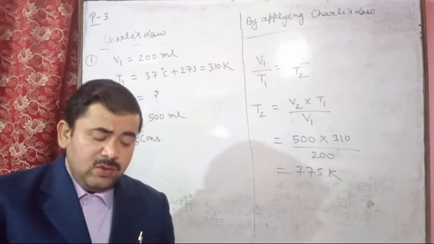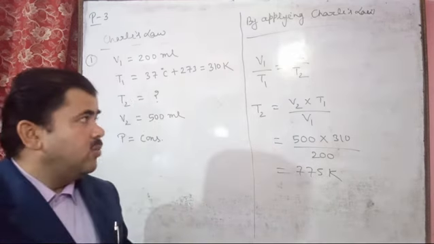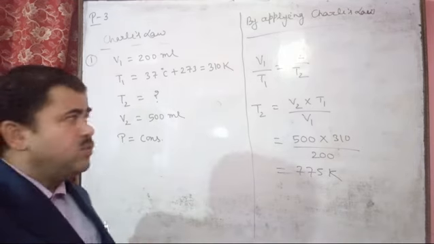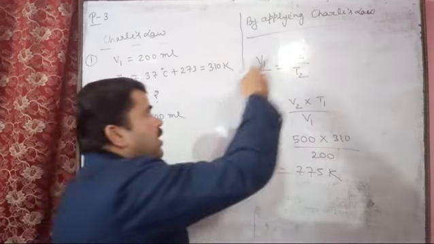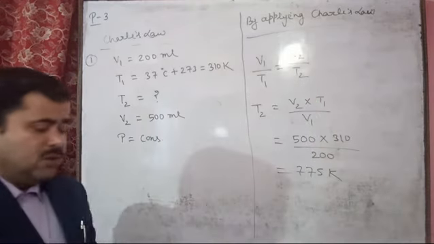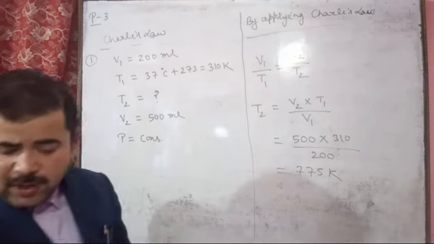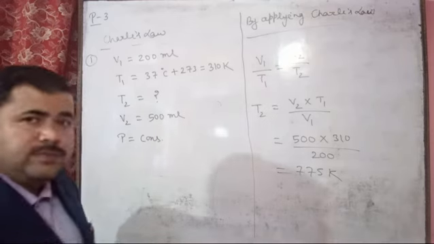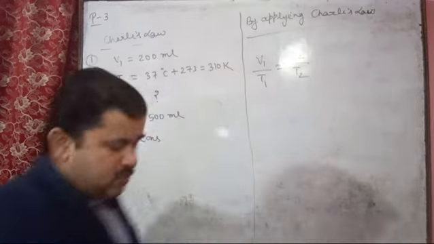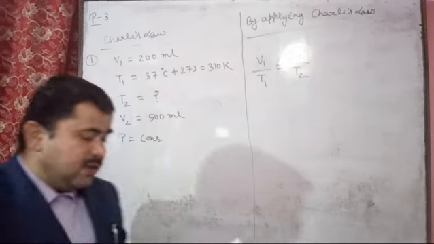So you will write the formula V1 upon T1, means all the information first you will write, and then by applying Charles law, V1 upon T1 equal to V2 upon T2. So here you have to determine the V1 value. V1 you have to determine in this question.